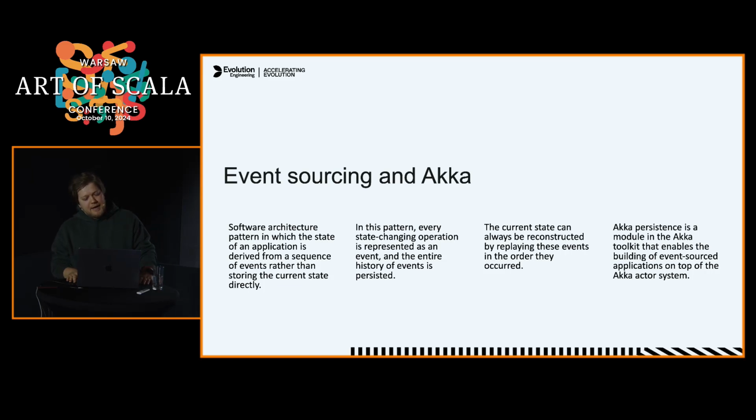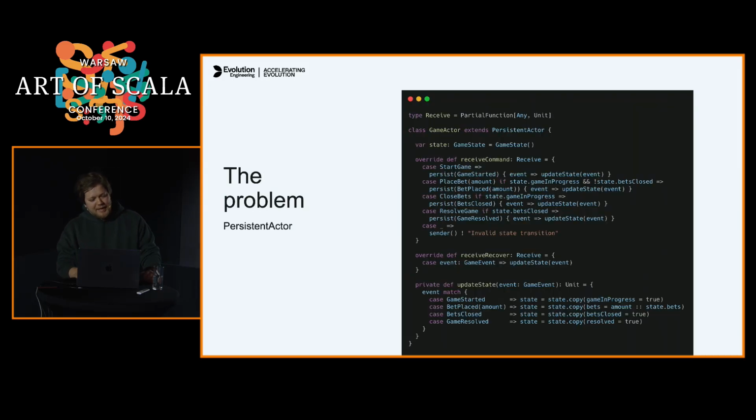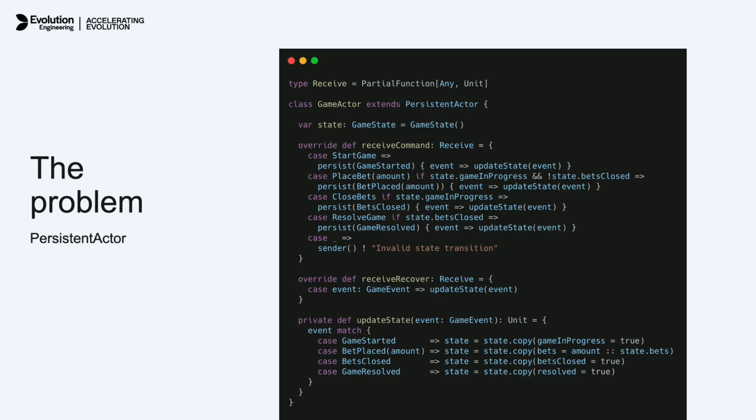Akka Persistence is a module in the Akka toolkit that enables building event-sourced applications on top of the actor system. But there is a problem. The problem is that the API that Akka Persistence provides is not really composable.